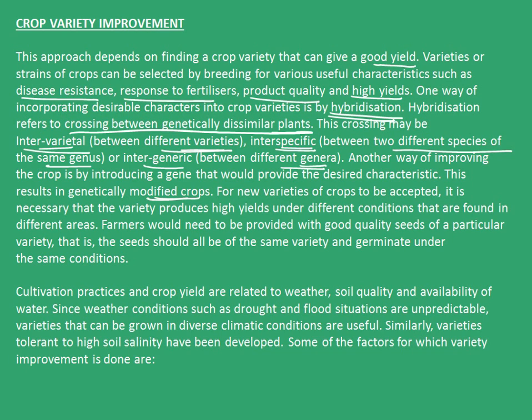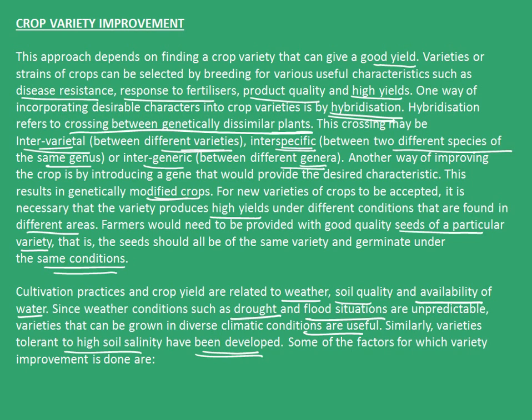For new varieties of crops to be accepted, it is necessary that the variety produces high yields under different conditions that are found in different areas. Farmers would need to be provided with good quality seeds of a particular variety. That is, the seeds should be of the same variety and germinate under the same conditions. Cultivation practices and crop yield are related to weather, soil quality, and availability of water. Since weather conditions such as drought and flood situations are unpredictable, varieties that can be grown in diverse climatic conditions are useful. Similarly, varieties tolerant to high soil salinity have been developed.